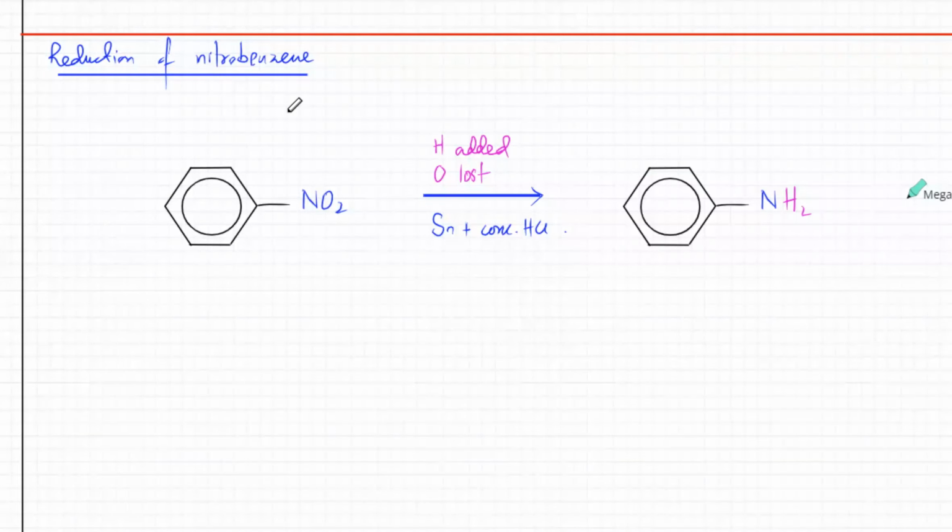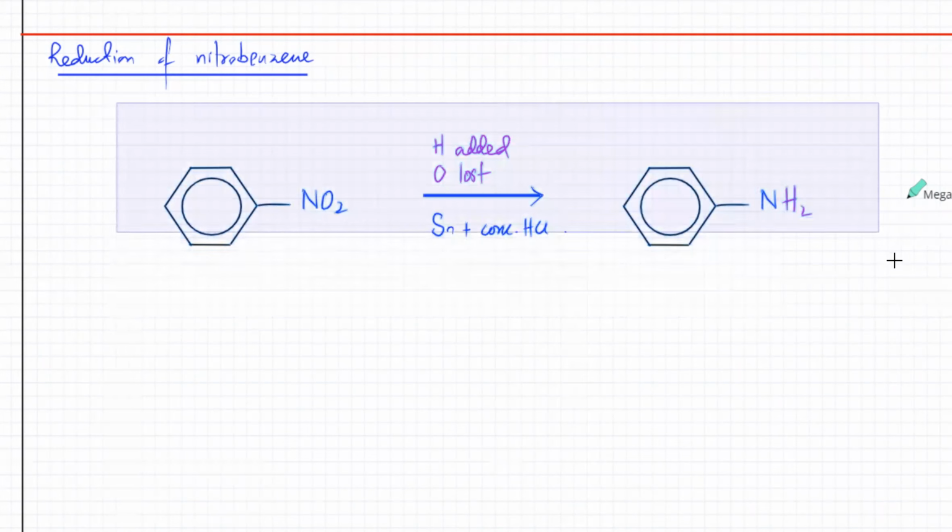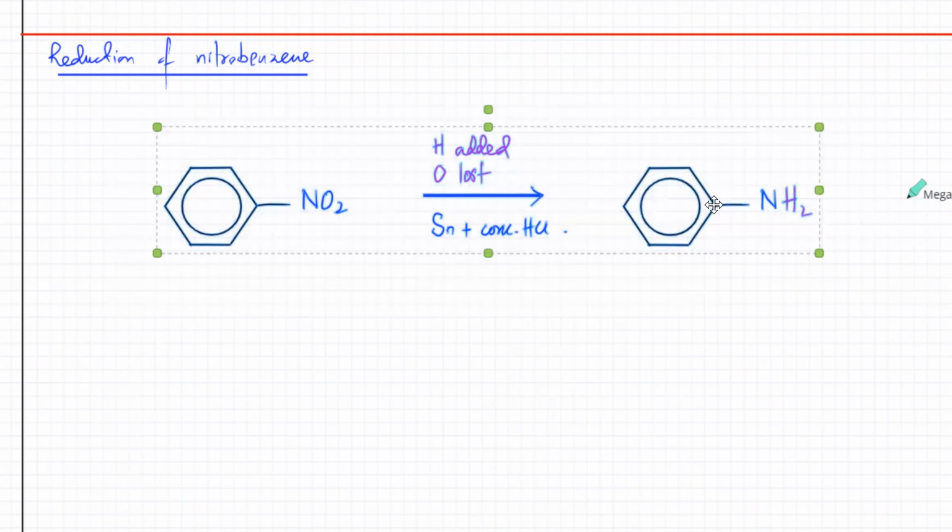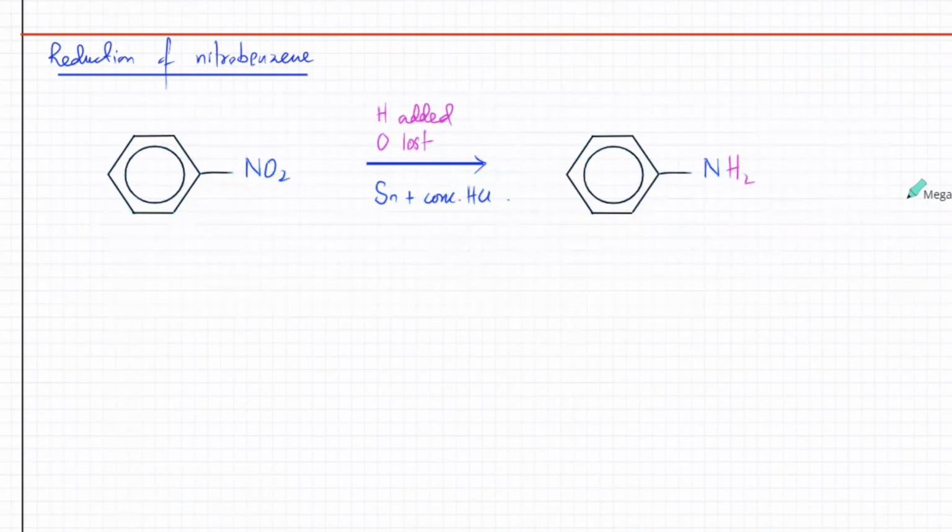Whenever you see a nitrobenzene, this is going to be the reduction of nitrobenzene. It turns into benzene with NH2. Is this clear? Yes, sir. Thank you.